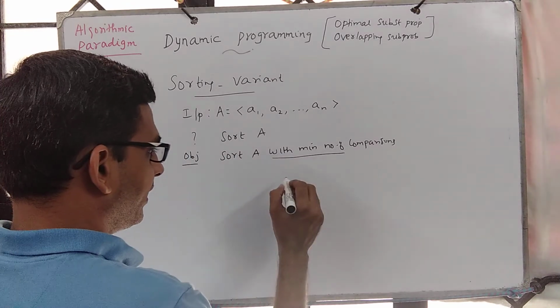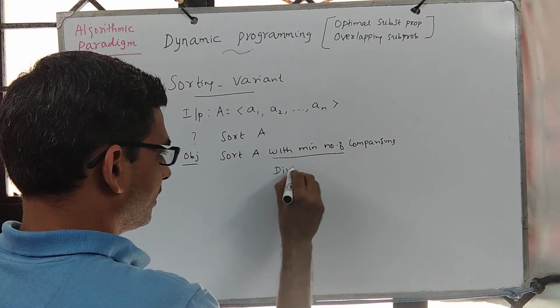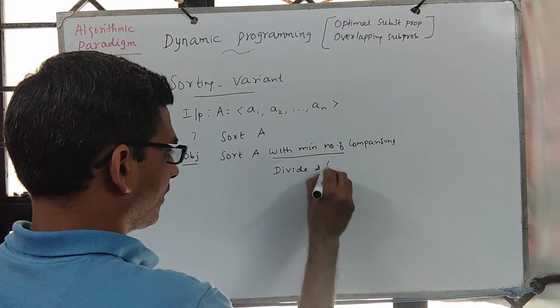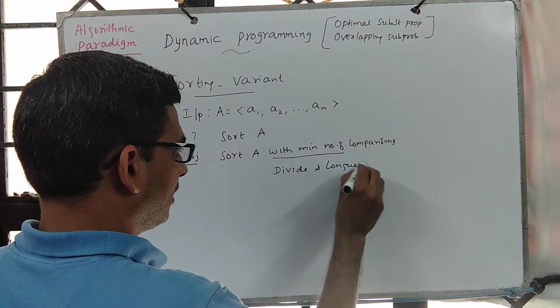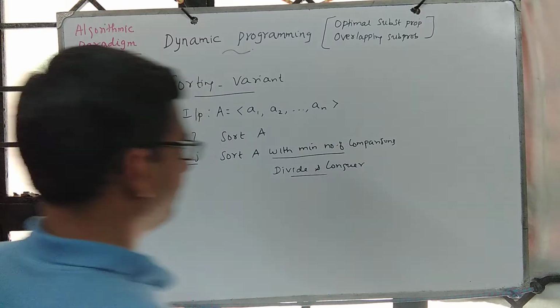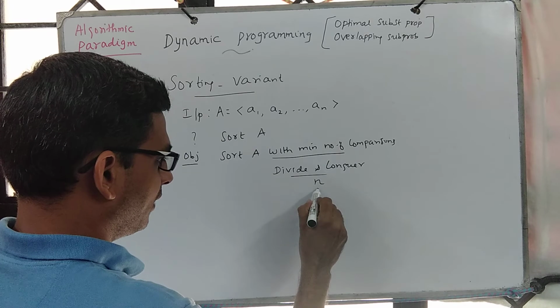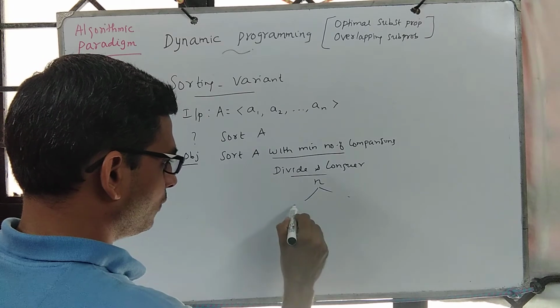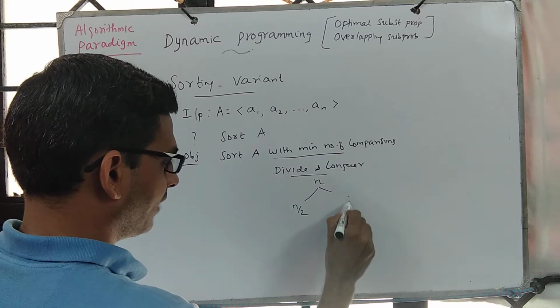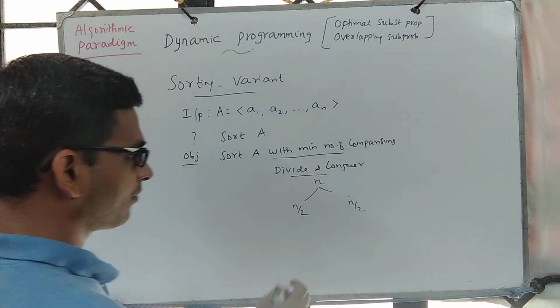Suppose let's apply, say, divide and conquer strategy and approach this problem. So you have a problem of size n, which we divide into two subproblems, n by 2, n by 2.